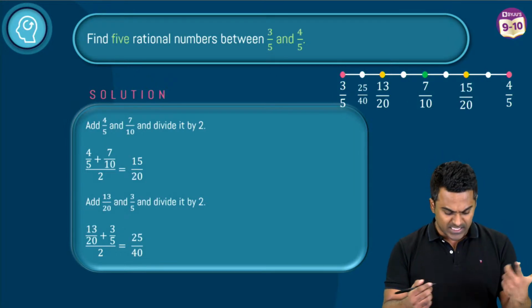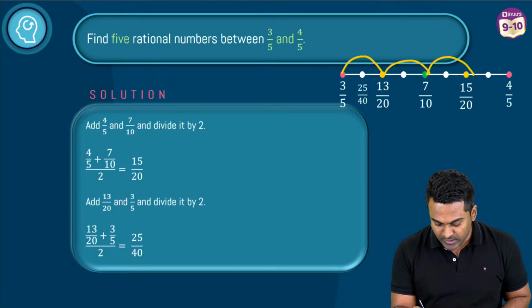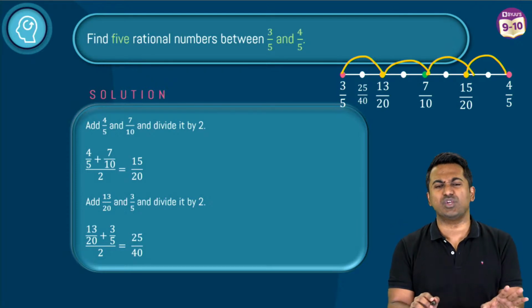Okay, we're going to repeat the same process now. What have we done here? We can take these two. You can also take these two. You can take these two. You can take any combination you want.